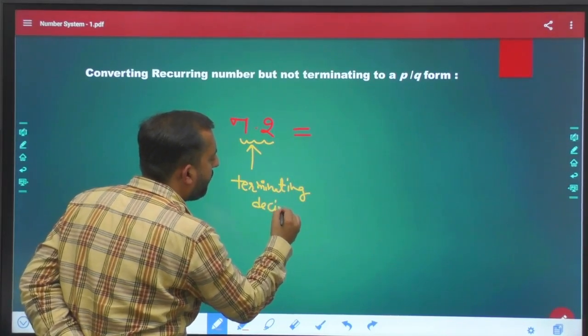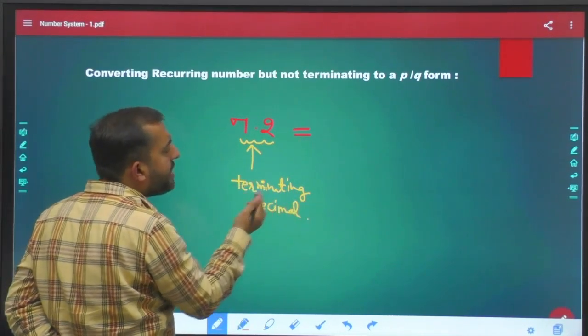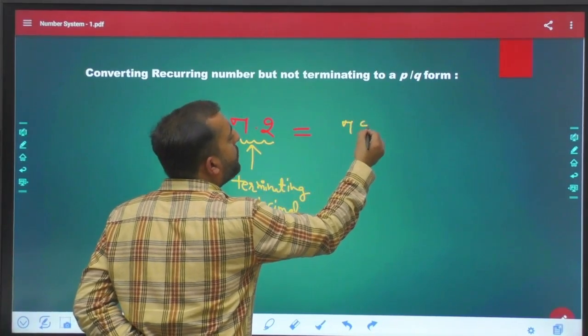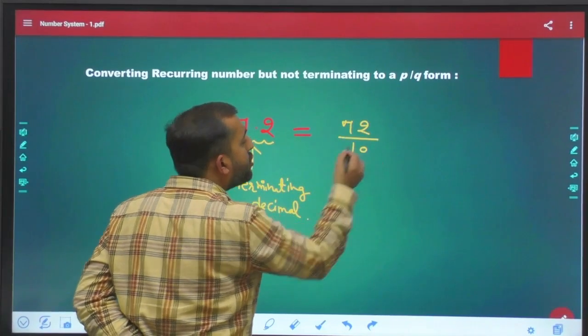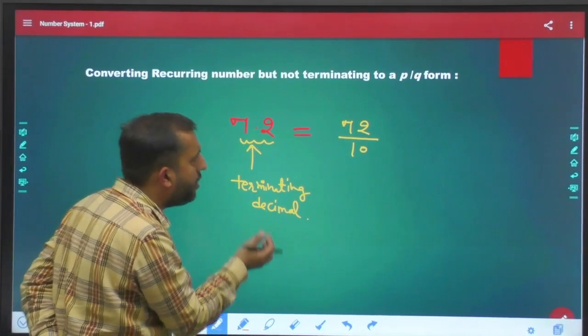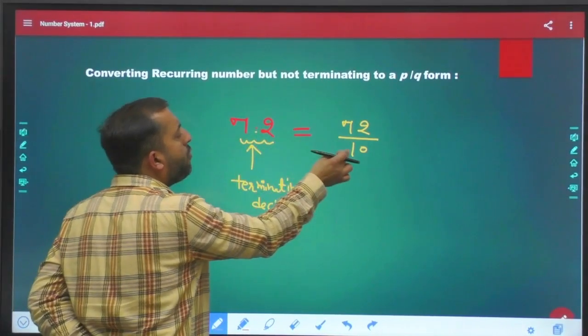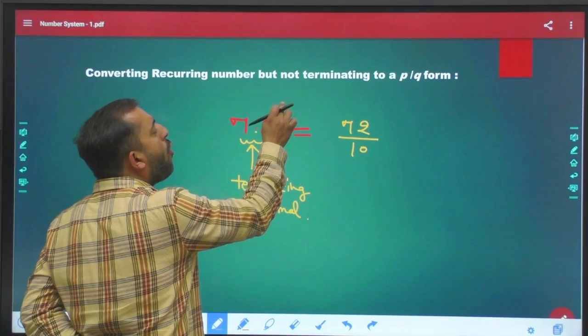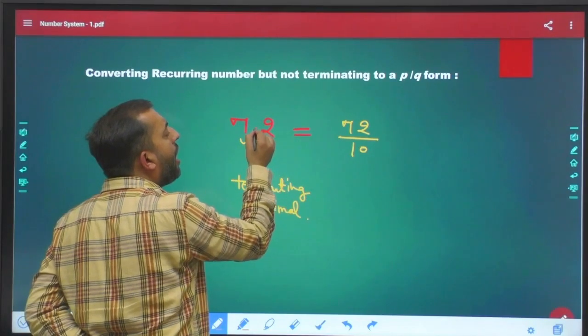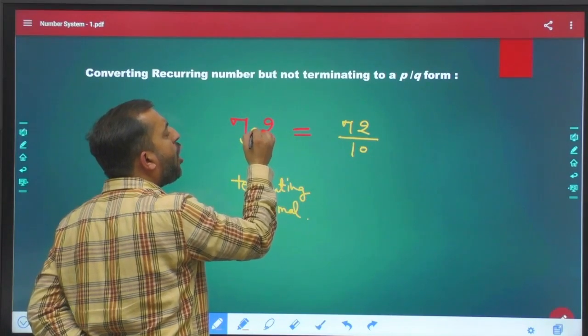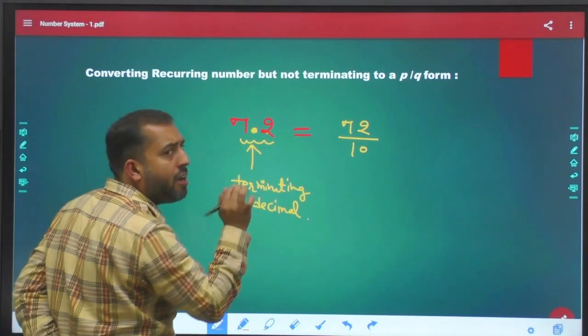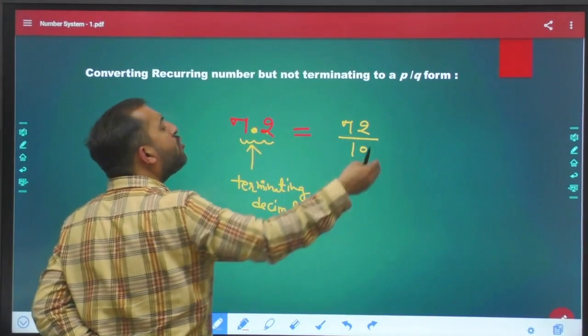So if it is a terminating decimal, then 72 divided by 10, this is what we generally do, right? For this decimal we write 1, and how many digits are present after decimal? 1 digit is present after decimal, so that many zeros.